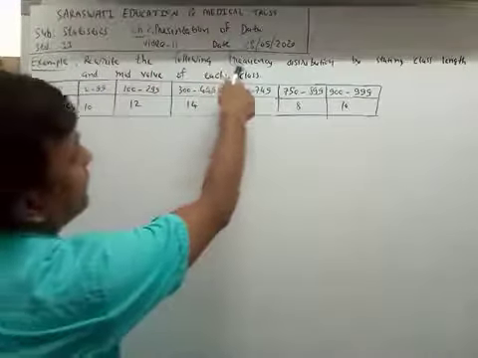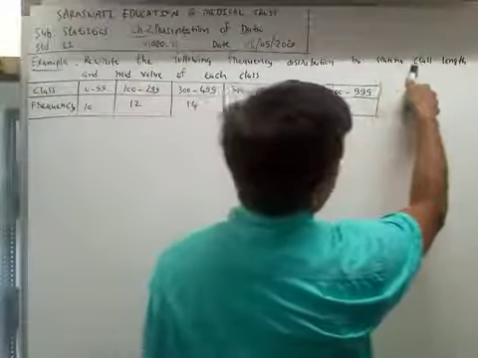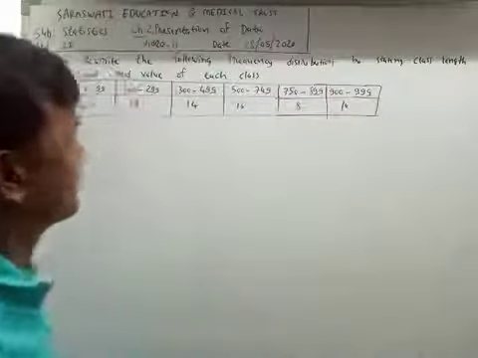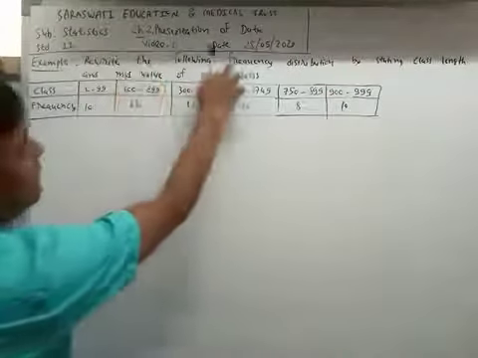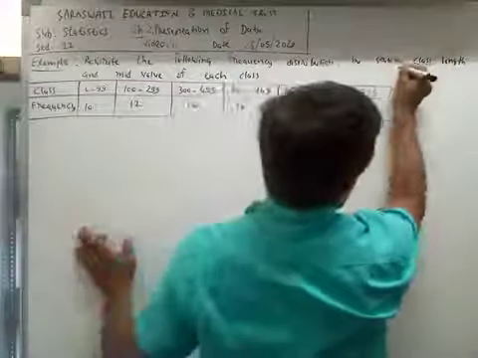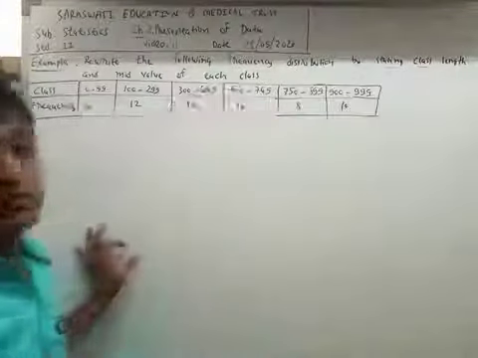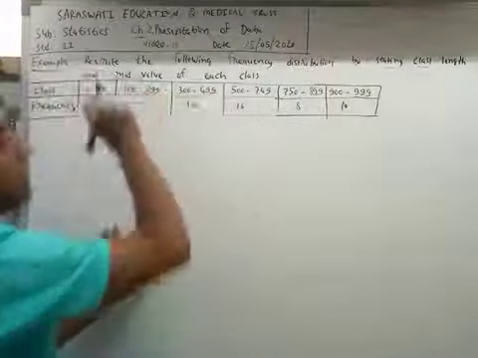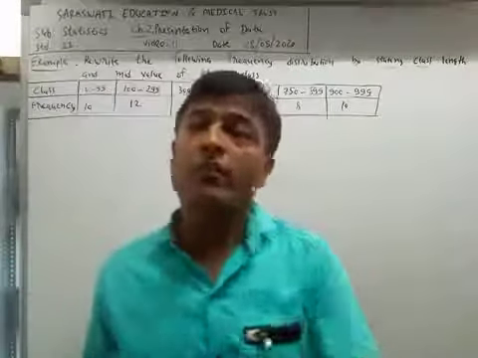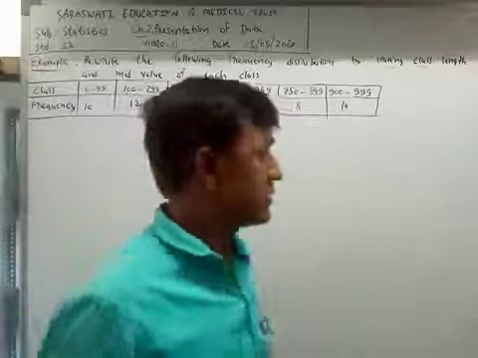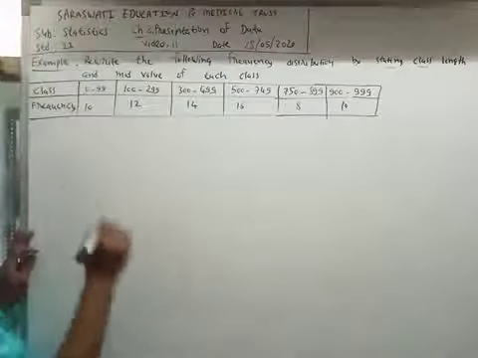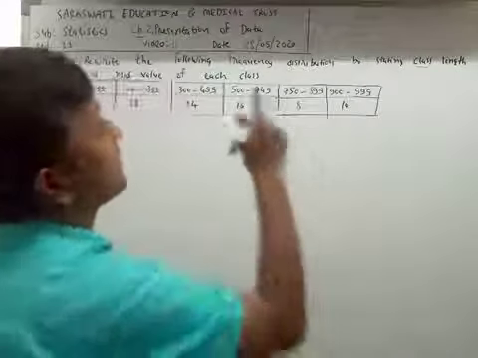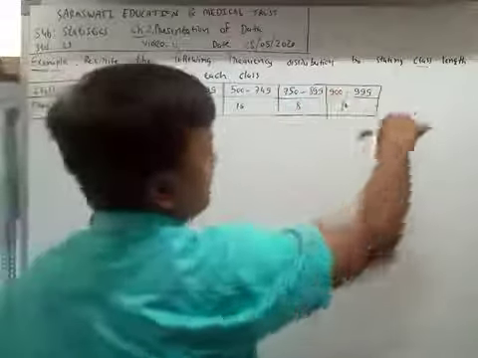Rewrite the following frequency distribution by stating class length and mid value of each class. The formula of mid value we have discussed. What is the formula of mid value? Upper boundary point, lower boundary point and class length.